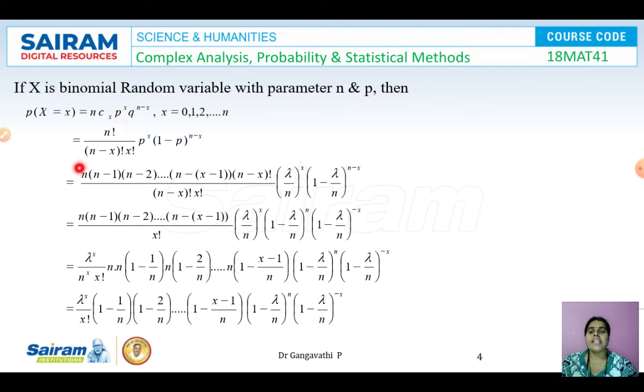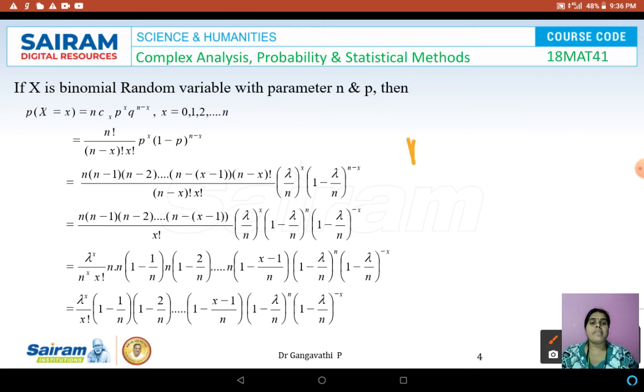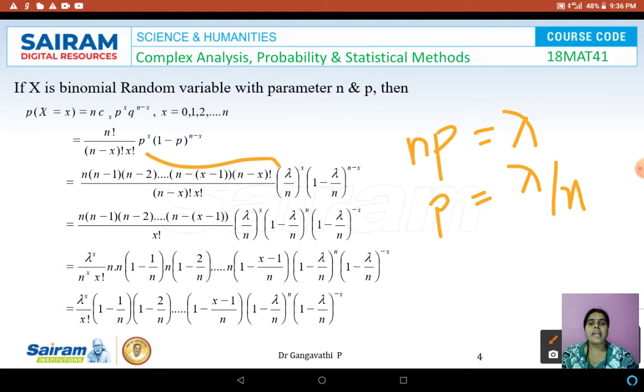Let us expand the numerator. The numerator is n into n minus 1, n minus 2 and so on, up to n minus of x minus 1 and n minus x factorial. The denominator is n minus x factorial and x factorial as it is, and p power x from the probability function. N into p is equal to lambda, that is the term we have used. So np is equal to lambda, so p can be written as lambda by n. So p is replaced by lambda by n, and in 1 minus p, again p is replaced by lambda by n, with the powers x and n minus x as they are.